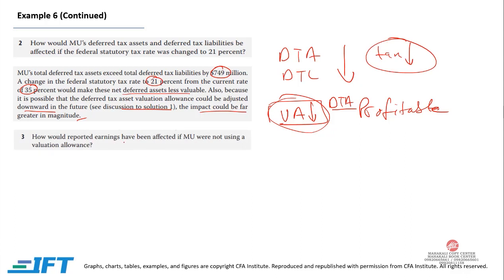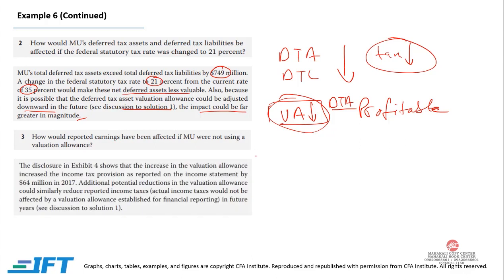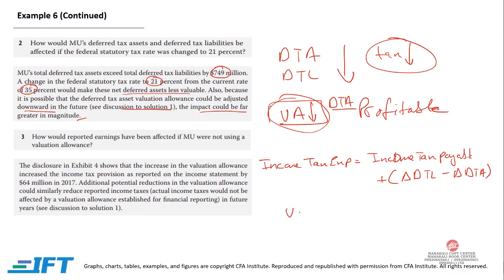How would reported earnings have been affected if MU were not using valuation allowance? Now, your income tax provision or income tax expense equals income tax payable plus change in deferred tax liability minus change in deferred tax asset. Now, if we increase our valuation allowance, that is going to reduce our deferred tax asset. If deferred tax asset is reduced, our income tax expense or income tax provision will go up.